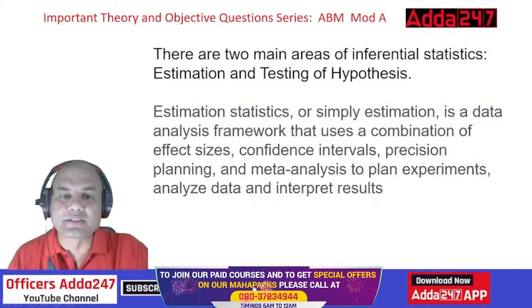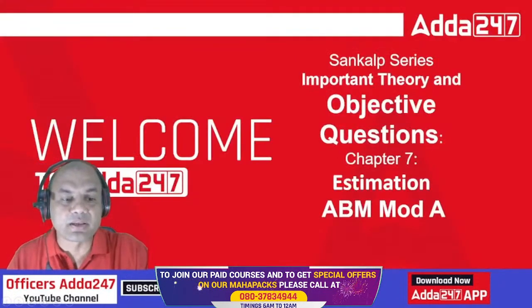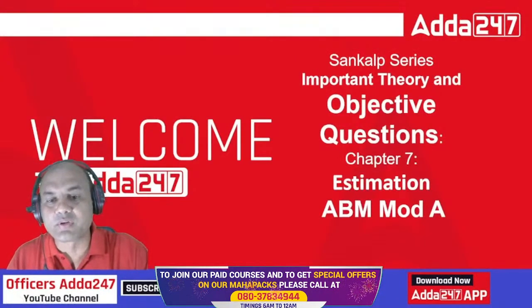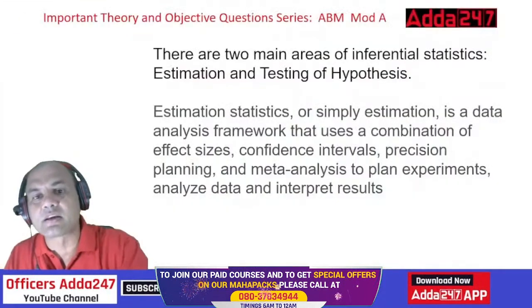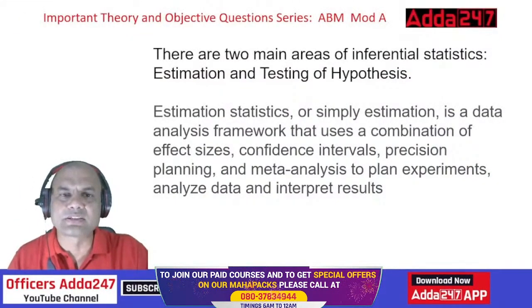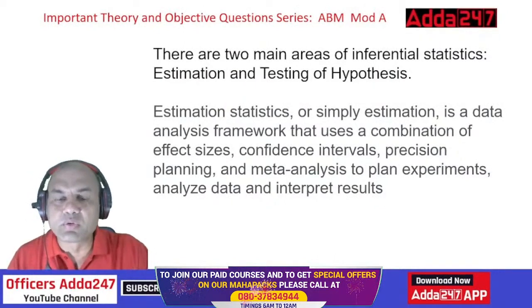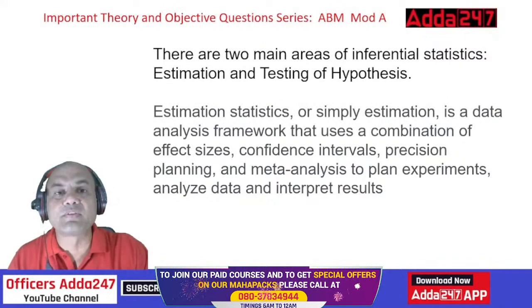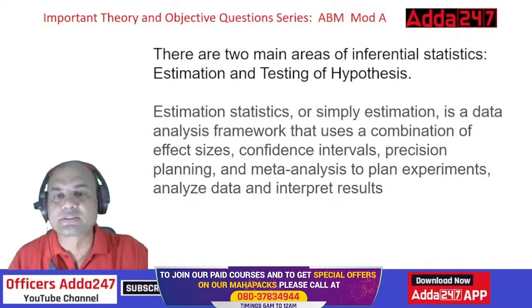Here, estimation. What is the topic? Estimation. Estimation is an important chapter in your module A of your ABM. Okay. So estimation means, see here, the base of everything is correlation and regression. Correlation is a base for any of these statistics topic, but estimation is a part of that. What do we do in estimation actually? In estimation, we find the estimates, future estimates based on the past results.